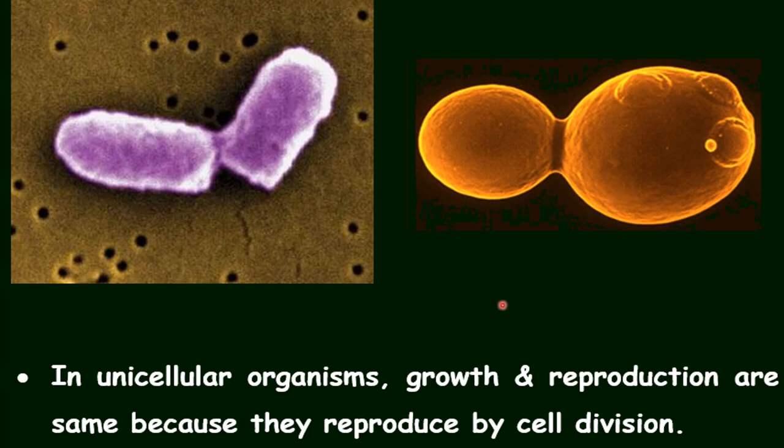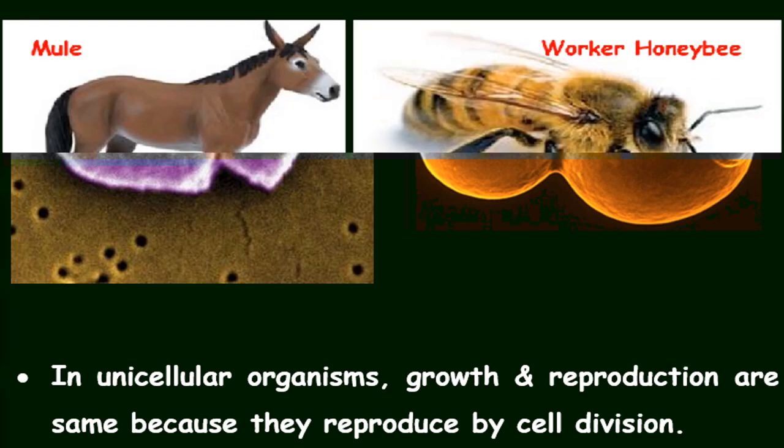But this method is their reproduction also, because for reproduction also these organisms just divide into two cells. From one cell they make two cells. So in unicellular organisms growth and reproduction are the same thing. Here these two organisms, bacteria and yeast, are dividing. So we can say this is the growth of these organisms, or we can say this is reproduction of these organisms.